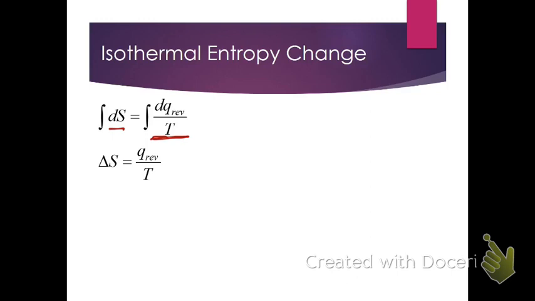So we're going to integrate here, and this actually reduces pretty quickly in a situation like this, because first of all, if you integrate just dS, we get delta S in this circumstance. So that's trivial. And then because the T is constant, we can pull that outside the integral, so we've got 1 over T integrating just dq, and that then reduces to our simple equation that delta S is just equal to Q, the heat transferred in the process, and again reversible, divided by T, the temperature.